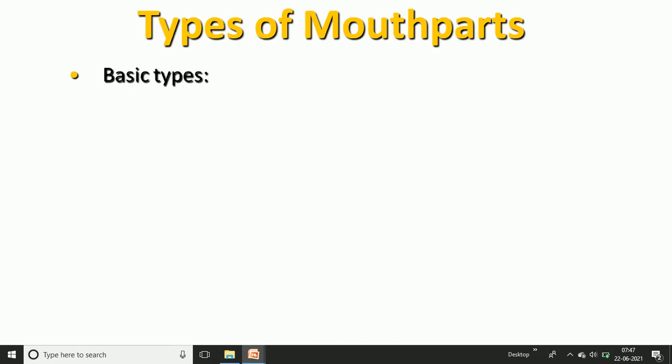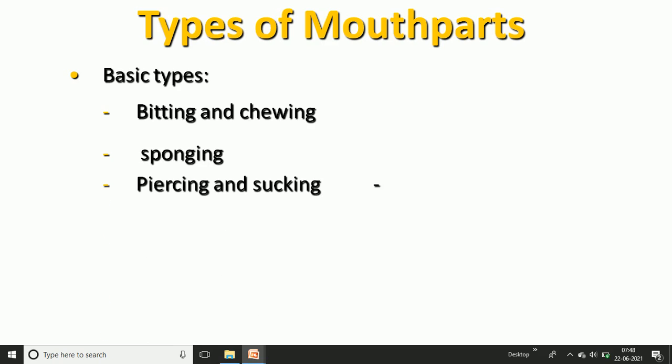Then the types of mouth part. This is basic. We can discuss in detail the biting and chewing type of mouth part. Then second is the piercing and sucking type of mouth parts. Then sponging type, siphoning type, and chewing and lapping type of mouth parts.